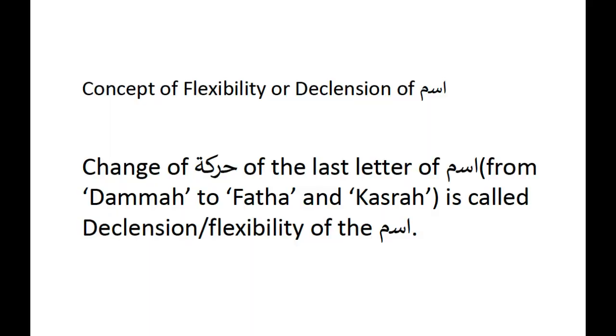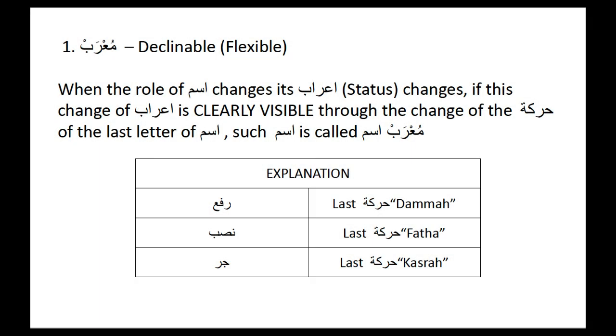Alhamdulillah, today we are going to discuss the concept of flexibility or declension of ism. As we have learned, i'rab of an ism changes due to change of its role in the sentence. In the case of a singular ism, this change is reflected through the haraka of its last letter.